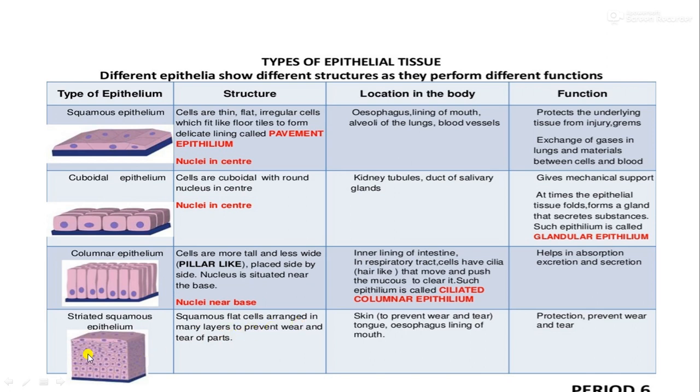So squamous epithelium is simple as well as stratified. It is present in the skin to prevent wear and tear. Then the tongue, the esophagus lining, as well as the lining of the mouth. Its function is protection, preventing wear and tear. So these are the different kinds of epithelial cells and their structure, location and function.